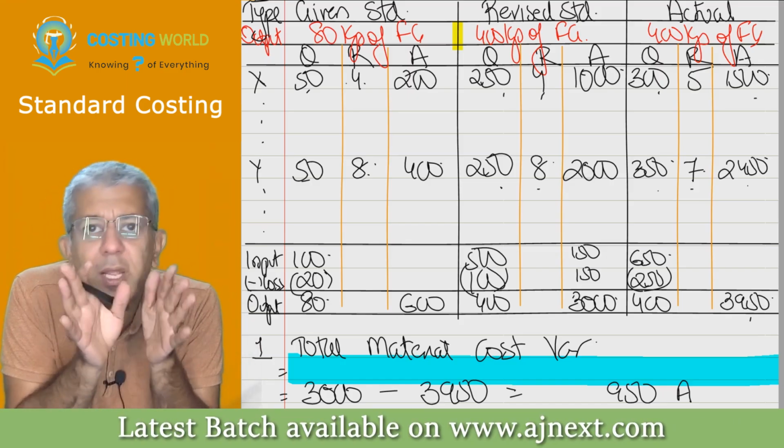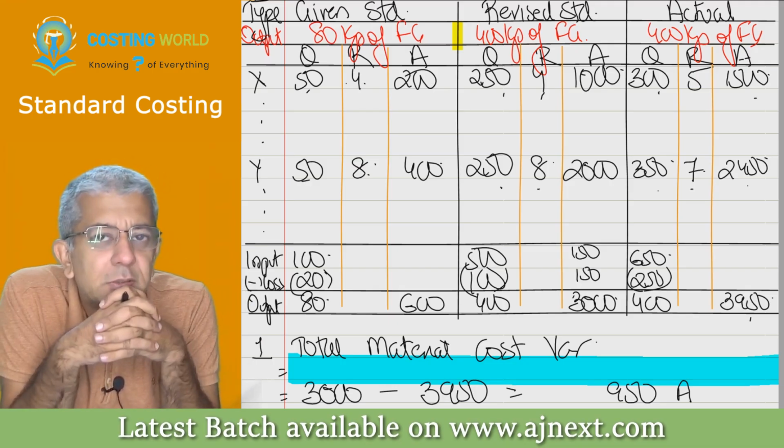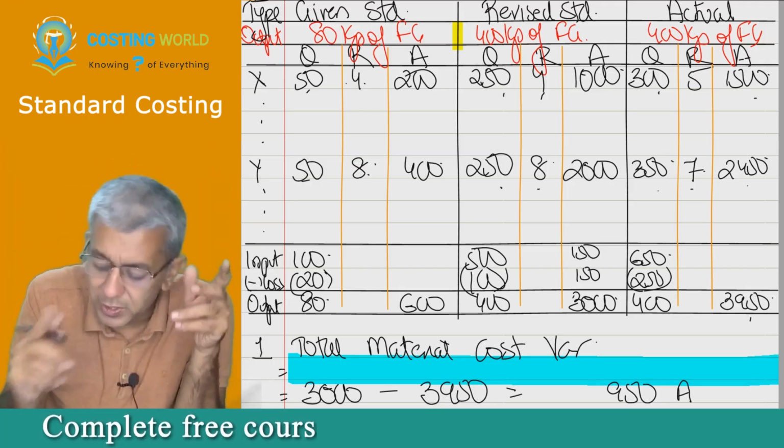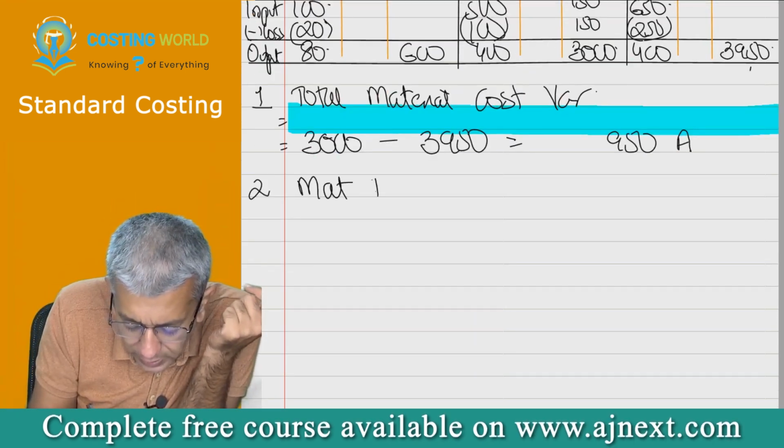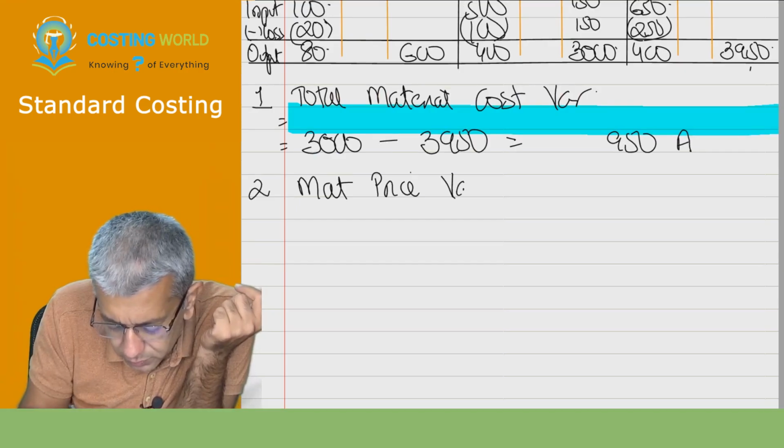Now tell me, who was responsible for the rate part? Purchase manager. Let's compute the first variance for him and write down material price variance.